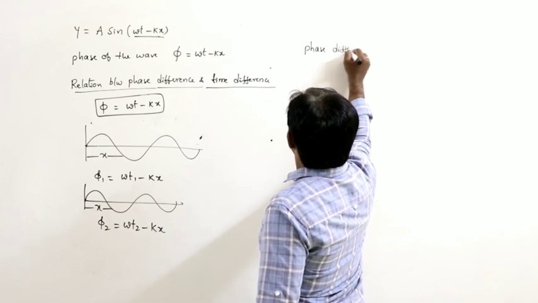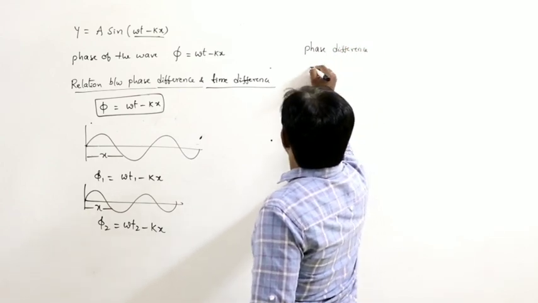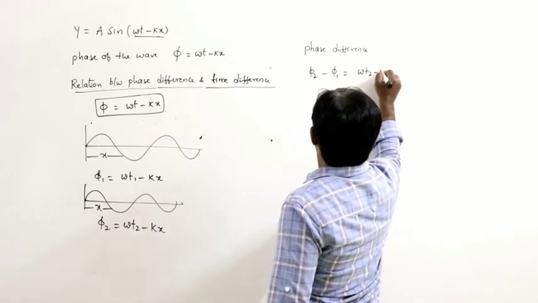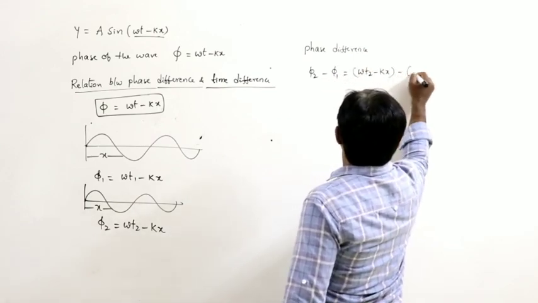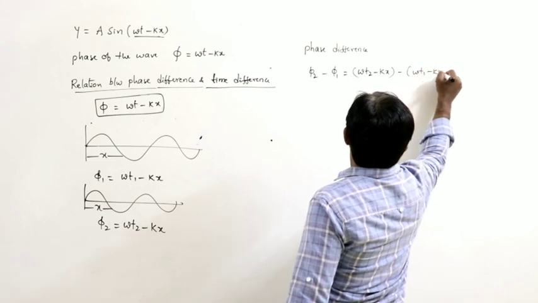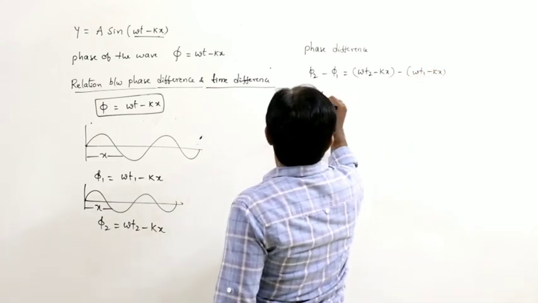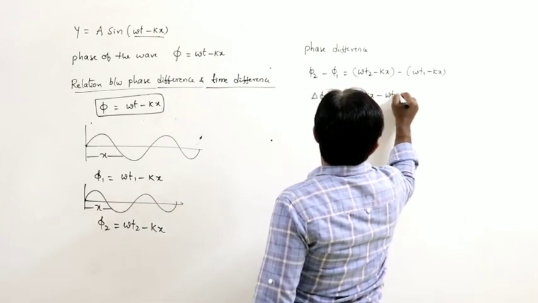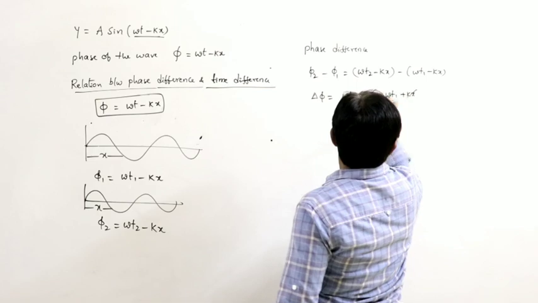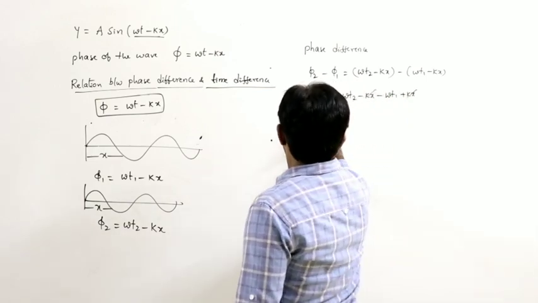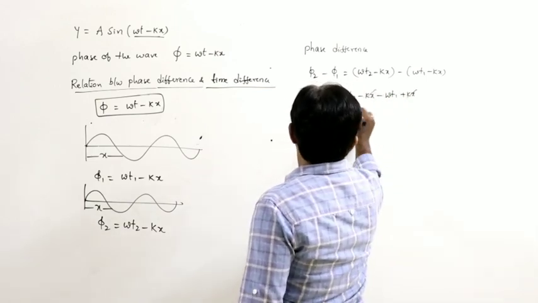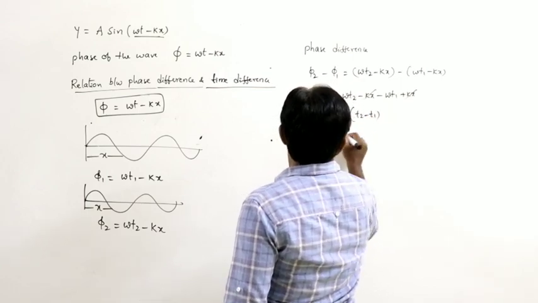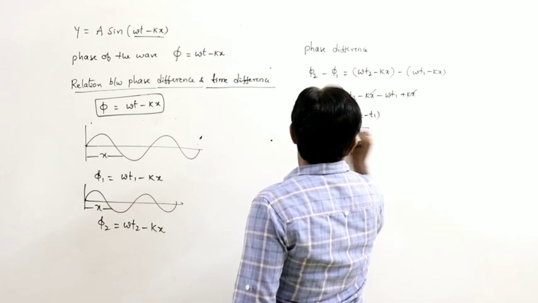Now we can write it as phase difference. Phase difference means phi 2 minus phi 1. So, that is omega t2 minus kx minus omega t1 minus kx. So, delta phi is equal to omega t2 minus kx minus omega t1 plus kx. Minus kx gets cancelled. Then delta phi is equal to omega common, t2 minus t1. So, delta phi is equal to omega into delta t.